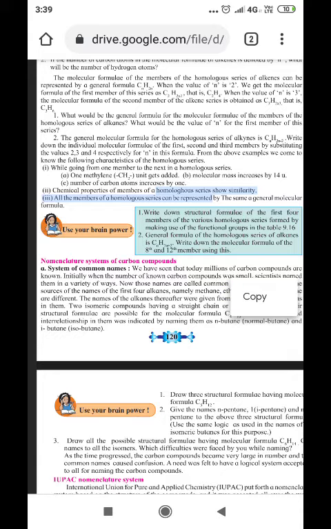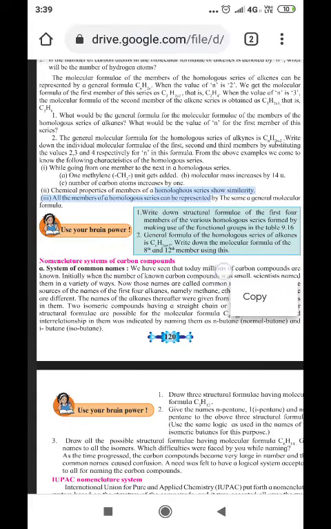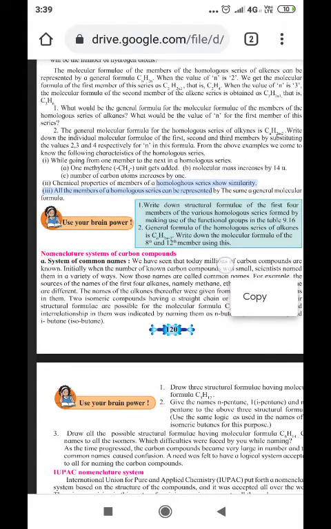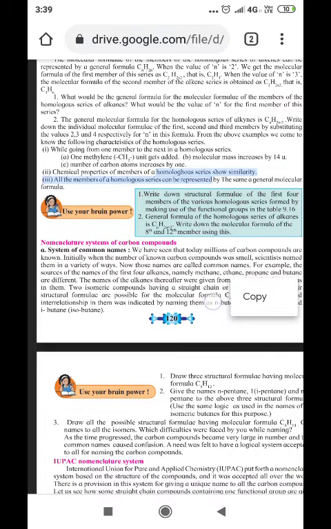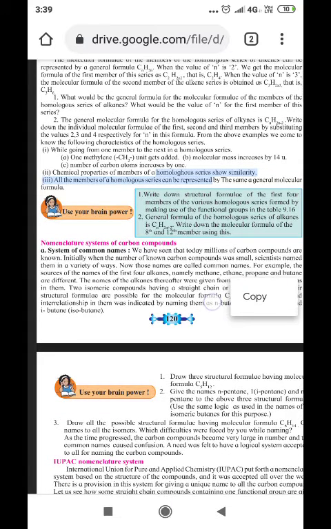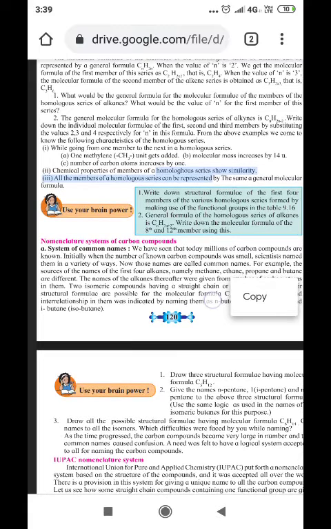The molecular formula of members of the homologous series of alkenes is represented by the general formula CnH2n. When the value of n is 2, we get the molecular formula of the first member of the series as C2H2 into 2, that is C2H4.